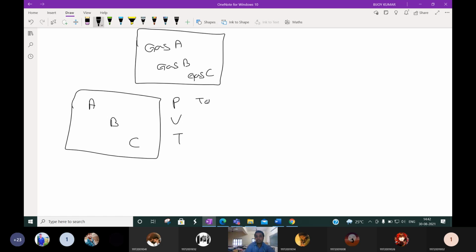This is called total pressure. This is called total volume, and what is this called? Total temperature. This is only the temperature of the mixture.